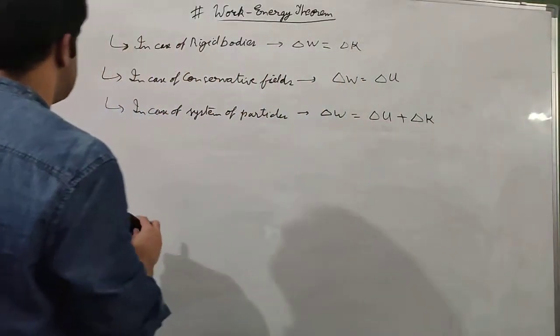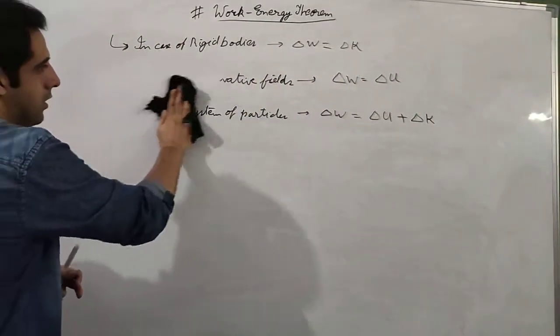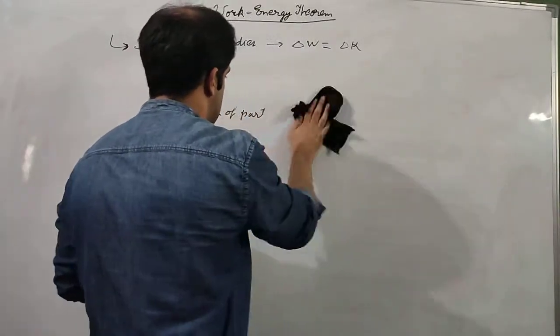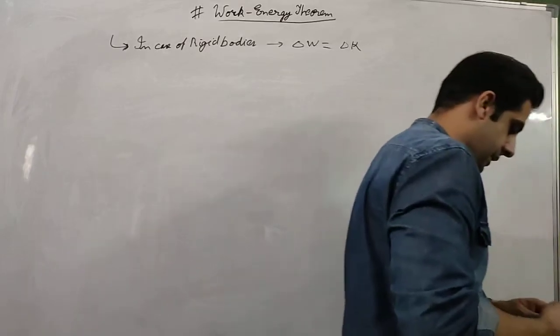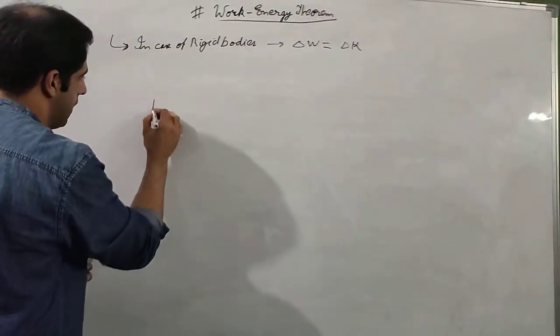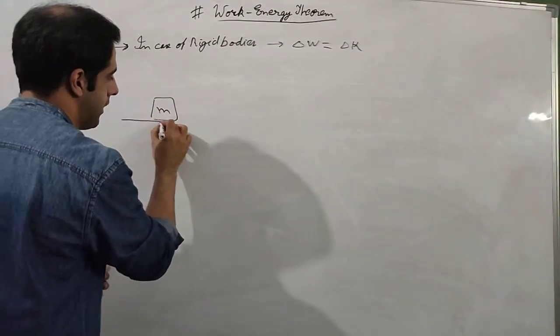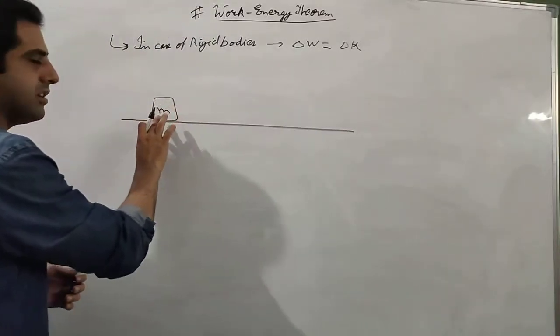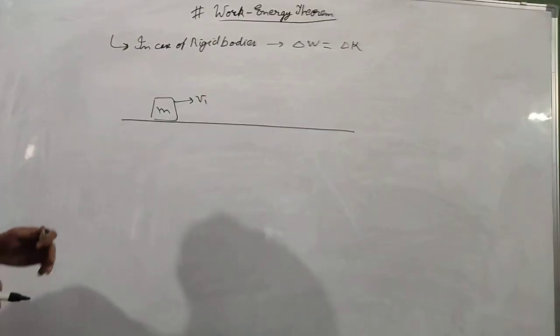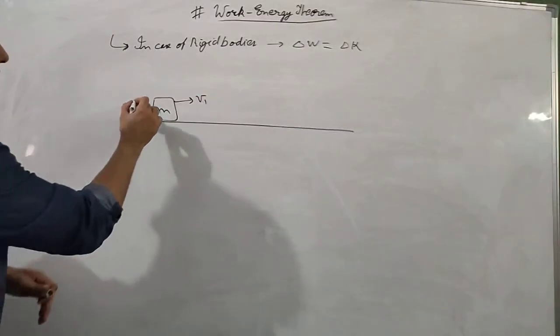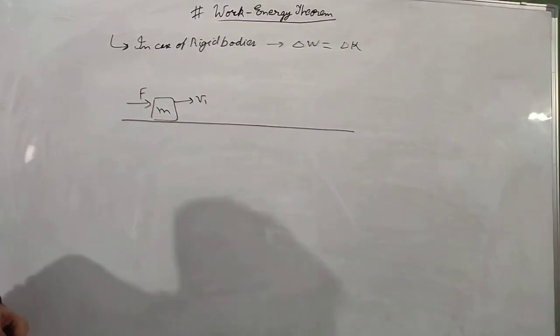Let us start with the rigid bodies. So in case of rigid bodies which cannot be deformed, let us say that there is a body of mass m and this body is already moving with a velocity of v1. Now we apply some external force.